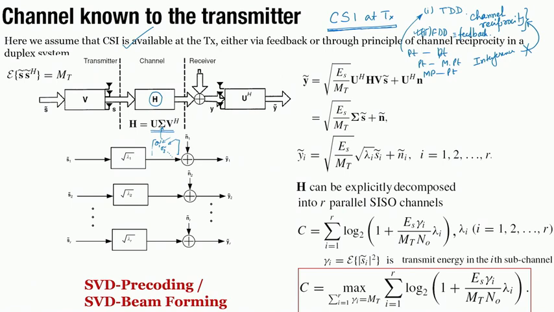Now, if you look at the received signal, it is H times S, but at the transmitter we do some pre-coding. As you can see, there is this V vector, that is the pre-coding.